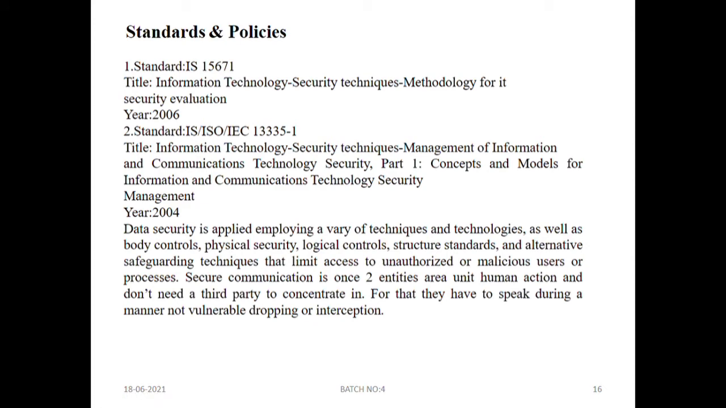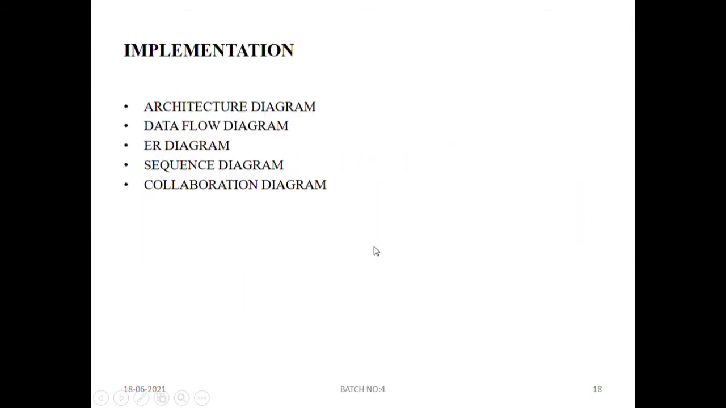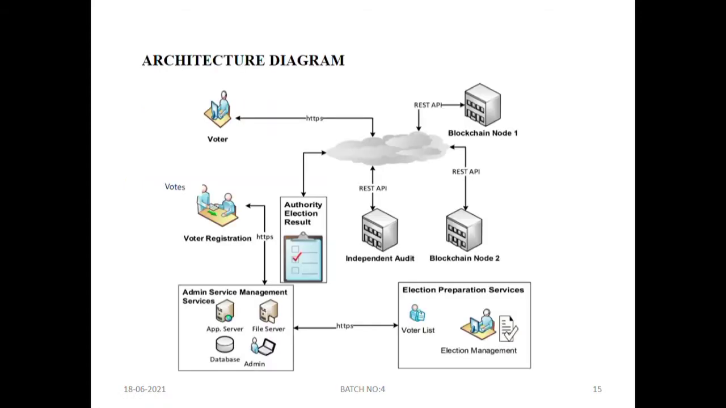Standards and policies. These are some standards and policies for our project implementation. In implementation, we have 5 diagrams. They are architecture diagram, data flow diagram, ER diagram, sequential diagram, collaboration diagram. Let's see the architecture diagram. In this architecture diagram, we can find our voter and how the voter registration takes place, and we can find some blockchain nodes here.